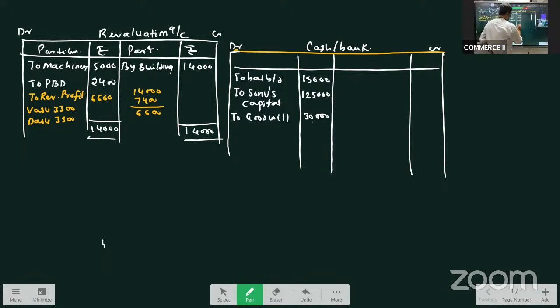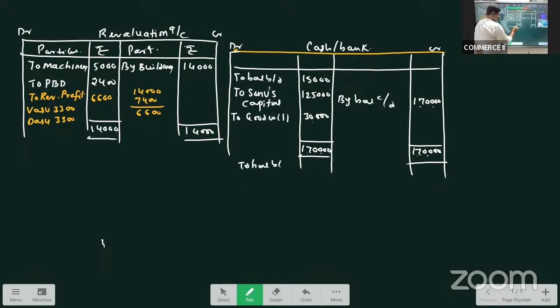So let us do the total. What is the total of this? 1,70,000. Now the bank balance after this introduction of cash is 1,70,000. When we are preparing the balance sheet, cash at bank we will show as 1,70,000. Okay, so this is done.